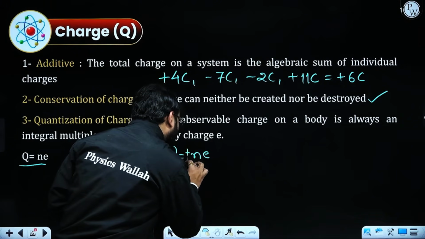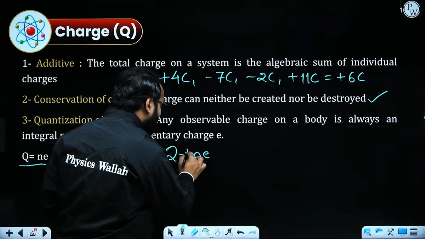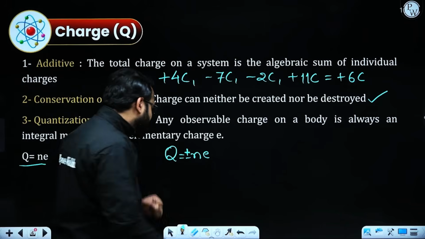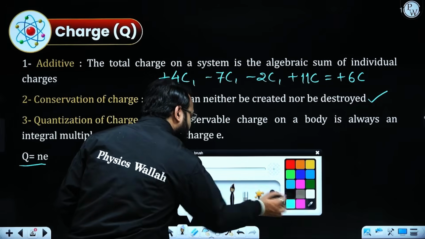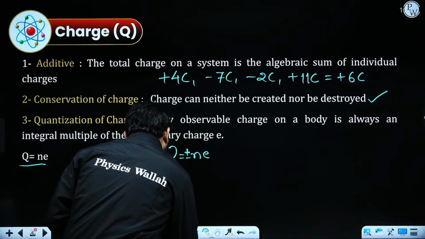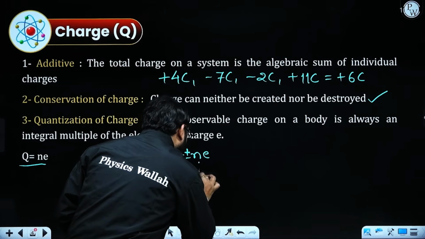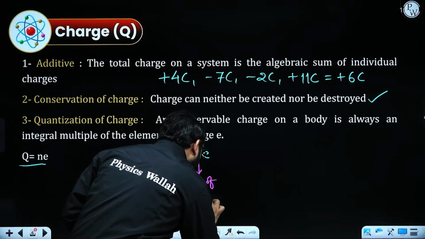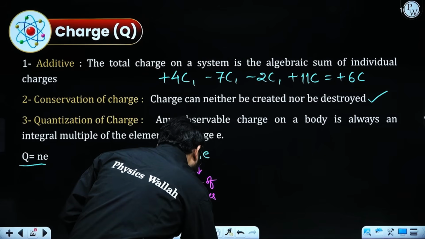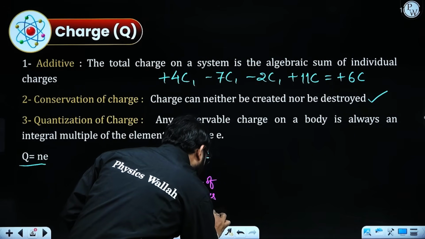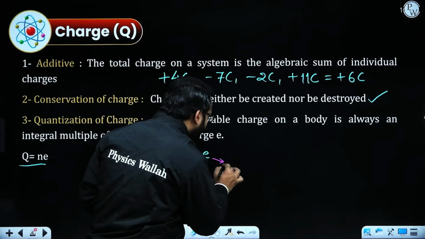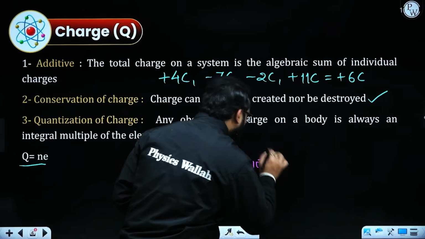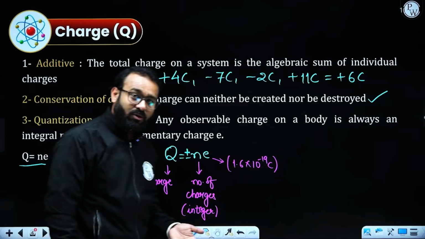I can also write it as plus minus, because if there are negative charges, I will be using a negative sign. For positive charges, I will be using a positive sign. So Q is the total charge, N is the number of charges, and this will be an integer value. The value of e is 1.6 into 10 to the power minus 19 coulomb. That is the charge on an electron.